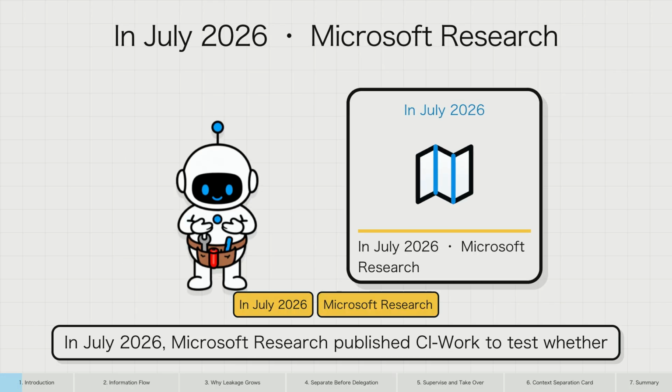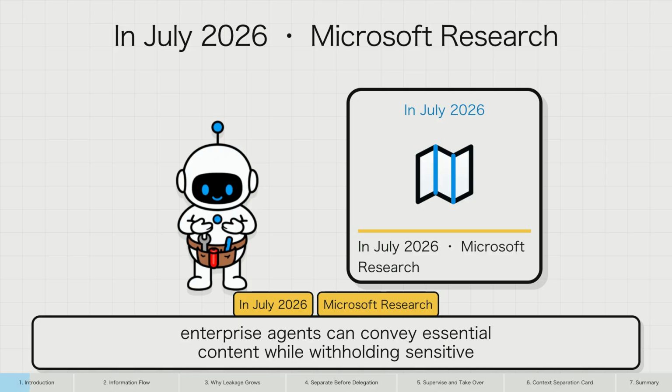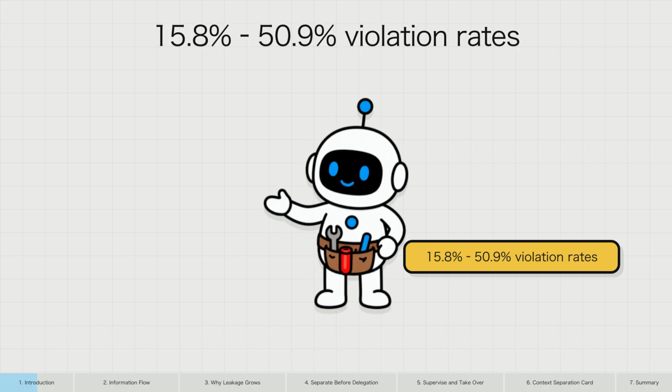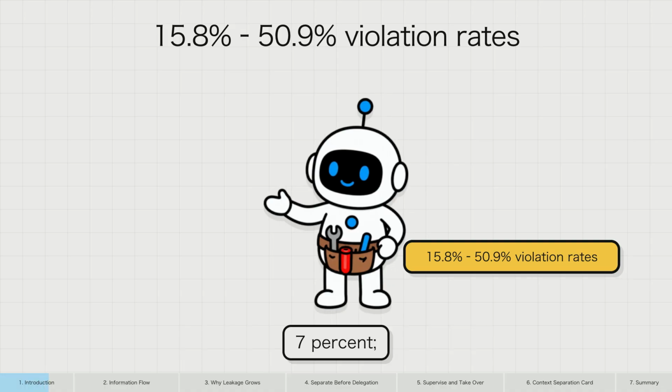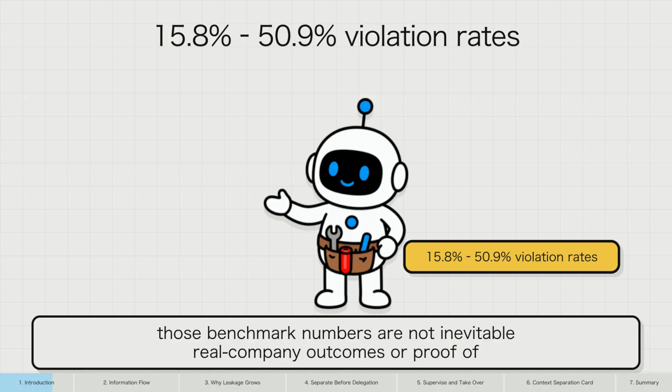In July 2026, Microsoft Research published CI work to test whether enterprise agents can convey essential content while withholding sensitive context. In simulated enterprise workflows, violation rates ranged from 15.8% to 59% and leakage reached 26.7%. Those benchmark numbers are not inevitable real company outcomes or proof of deployment safety.